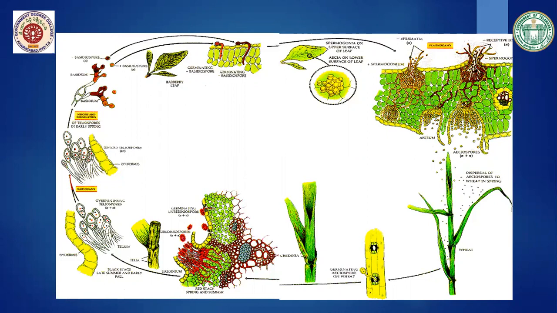In the next class, we'll see more. This Puccinia life cycle is, from an examination point of view, an important essay question. So if you know the life cycle, what is the first stage, what is the last stage, and what appears in all the five stages, then it is very easy to write your answer. In the next class, we'll go with another topic.